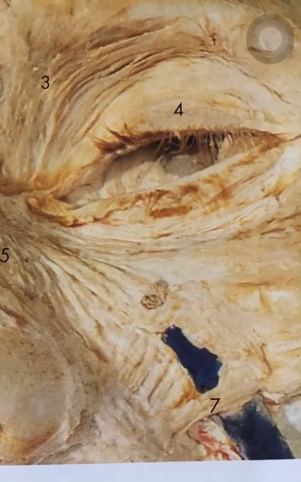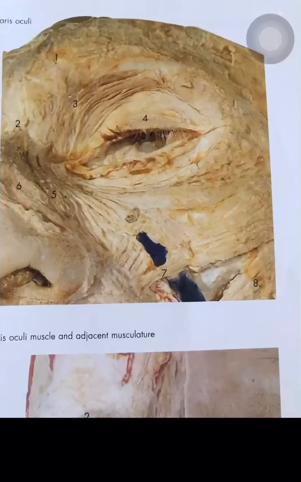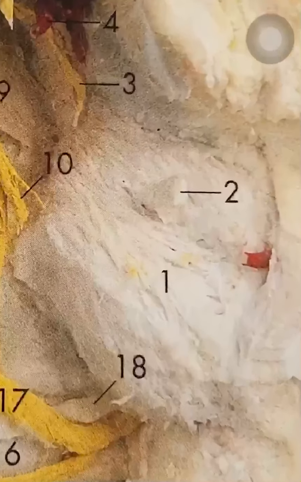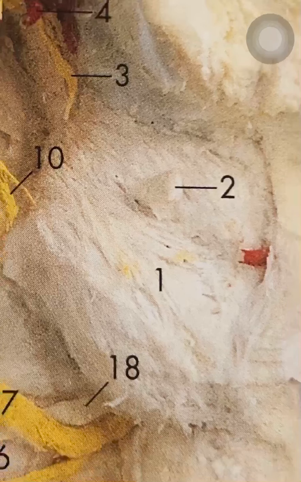Second important thing about face is the buccinator. Look at this. Number 1 is your buccinator. Buccinator is a muscle of facial expression and it compresses the cheek against the teeth and gums. Compress, not dilate. Though it is called a windblower or trumpet muscle, it compresses the cheek. It prevents the spillage of food from the vestibule of the mouth. So these 2 points you should keep in mind.